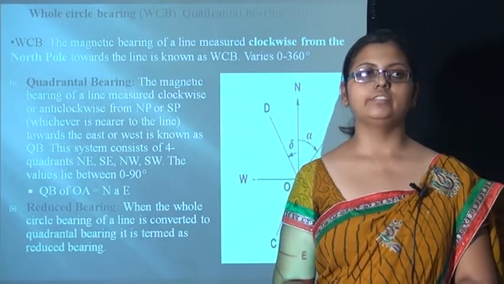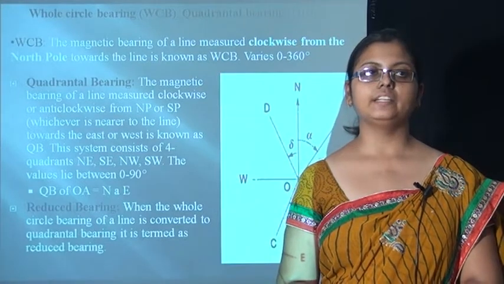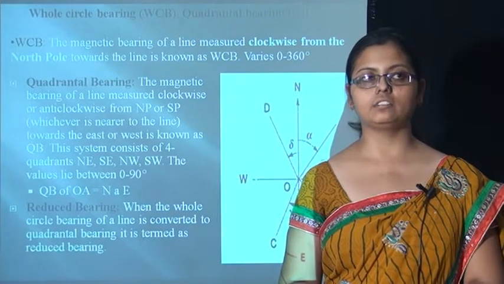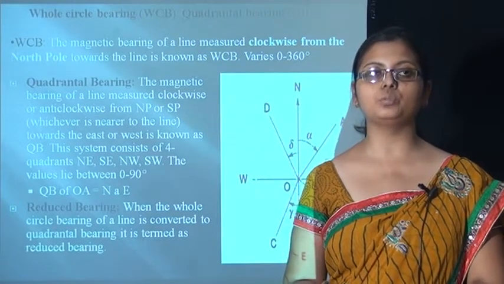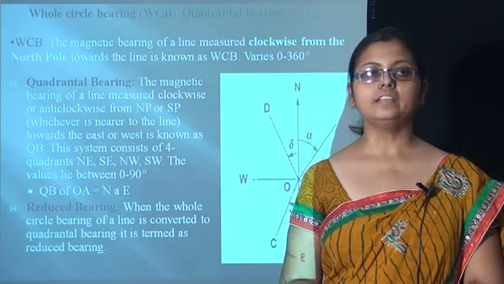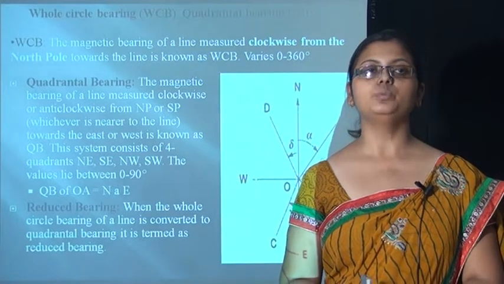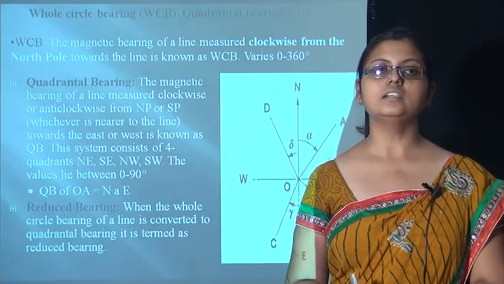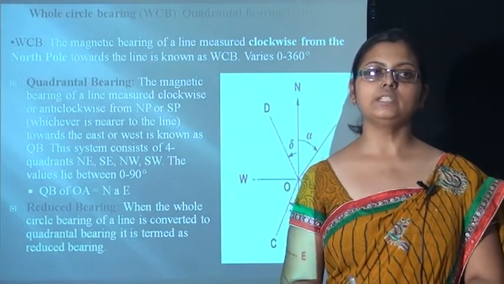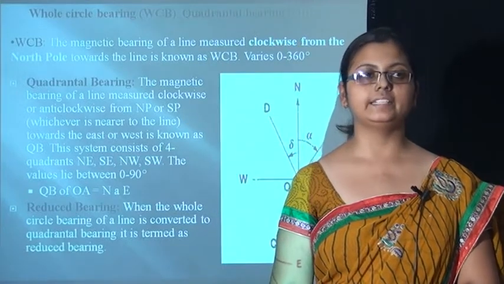Going toward another definition, which is quadrantal bearing. The magnetic bearing of a line is measured in a clockwise or anticlockwise direction, from the north pole or from the south pole. In this type of bearing, the quadrants are divided into four parts, which are north-east, south-east, south-west, and north-west, each lying between 0 to 90 degrees.